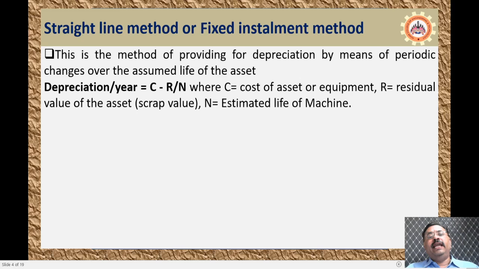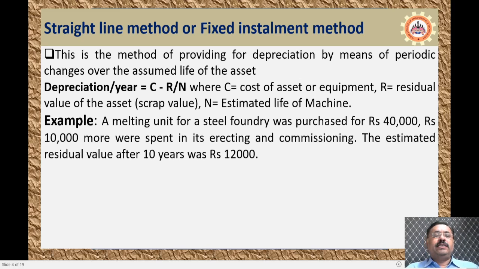Okay, then N is the estimated life of the machine. Let us see an example. A melting unit for a steel foundry was purchased at 40,000 rupees, and 10,000 rupees is being spent on its erection and commissioning. The estimated residual value after 10 years, that means the estimated scrap value after 10 years, will be 12,000 rupees.